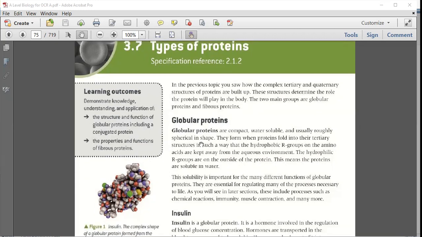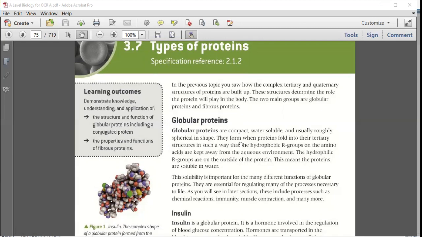Okay. Have you ever seen wool? Sometimes your mom, or if you have seen your grandmother or anyone, they knit, they make sweaters. You have seen wool? Yeah, this wool is that shape, globular shape. Fine. So globular proteins are those proteins which are compact. They are water soluble and usually roughly spherical in shape, like this one.